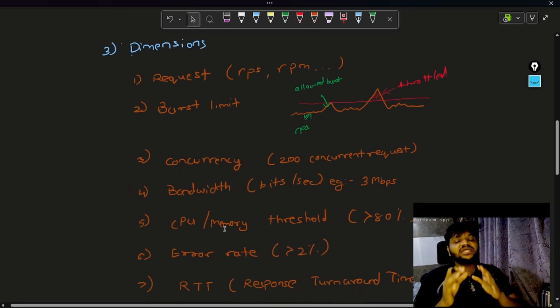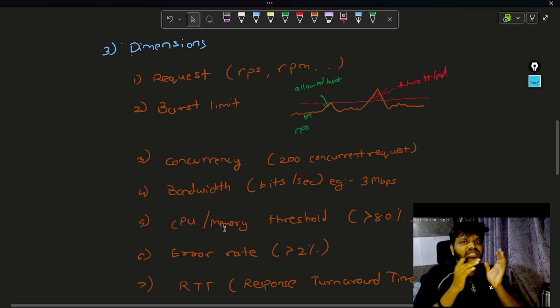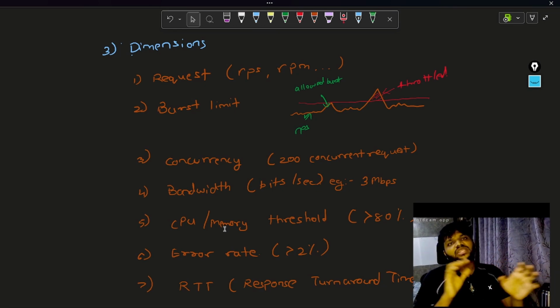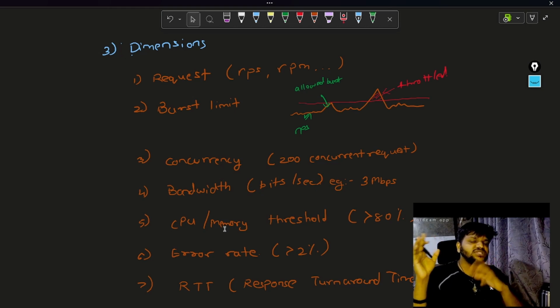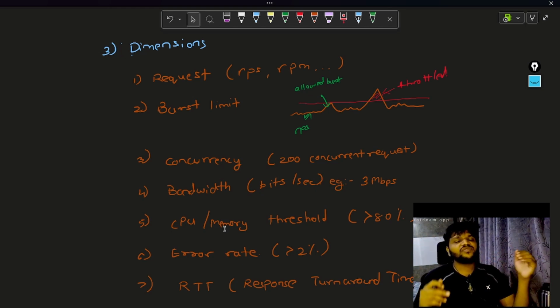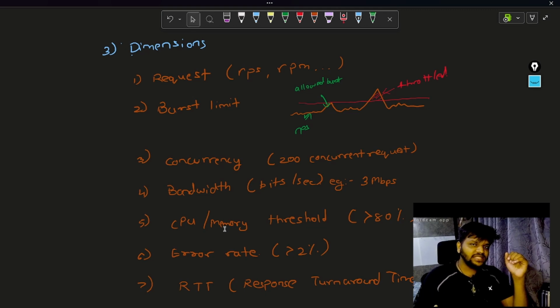Now these are the dimensions. Till now we were always listening to requests per second, requests per minute. Most of the time, like 90-95% of the time, we only hear these things: after this many requests we throttle. But is it the only criterion? Dimensions means these are the different criteria based on which I am going to apply the throttling. It is not purely based on the request count, there are multiple criteria. So first is request. We already know requests per second.